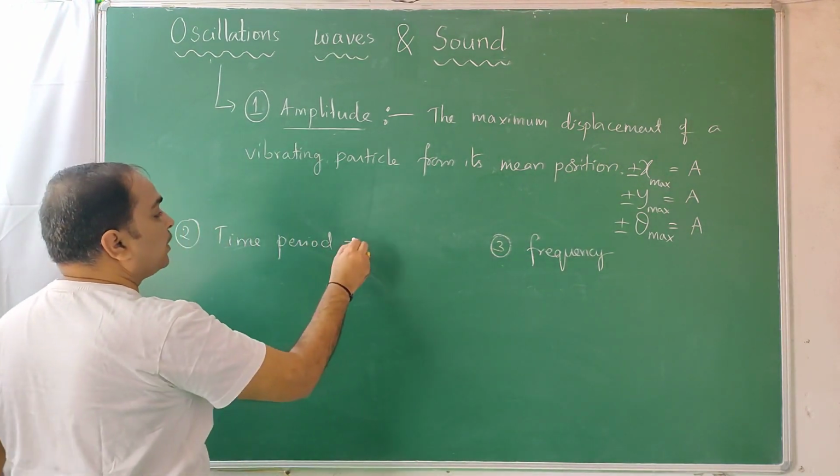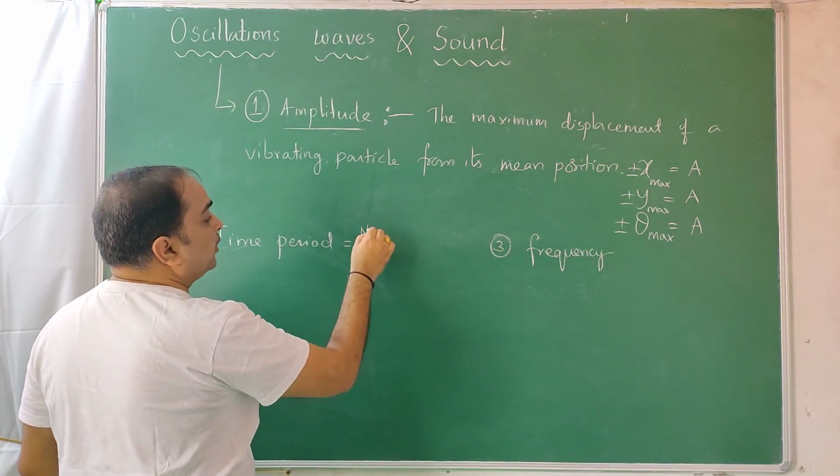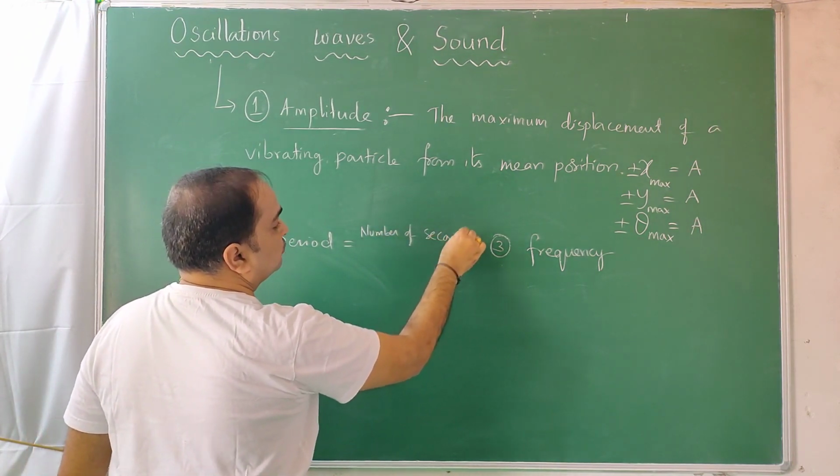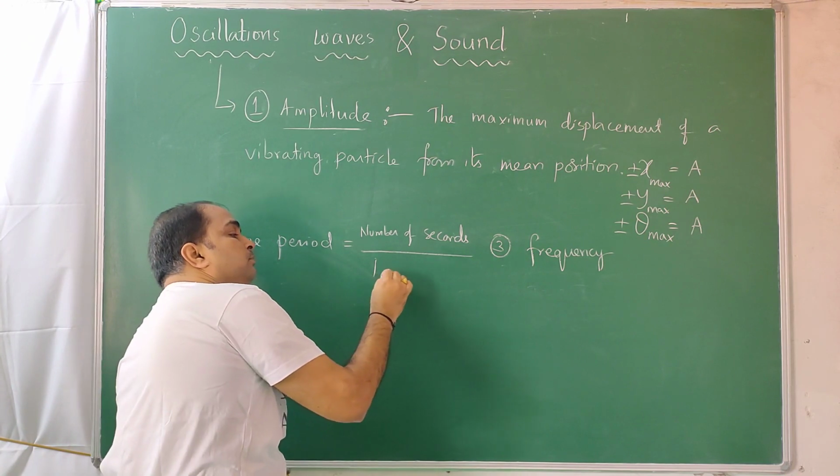Time period is the number of seconds consumed for one oscillation.